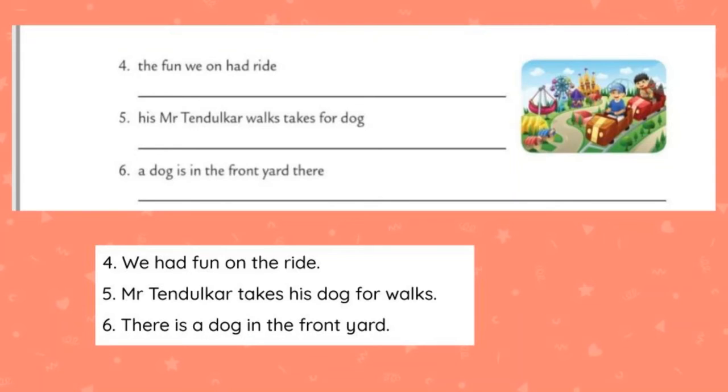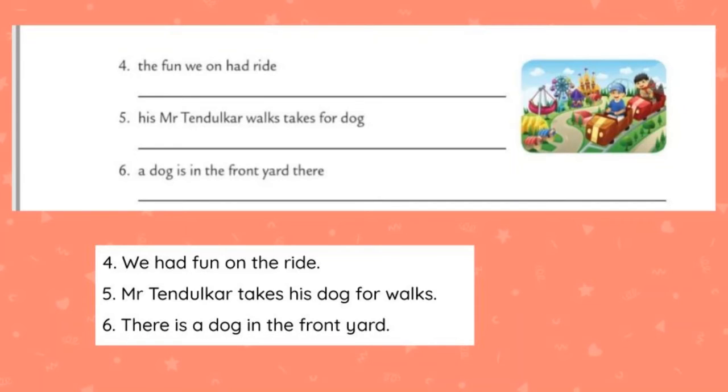Okay. Next we have to write the verb, had fun. We had fun on the ride. Okay, at the end of the sentence you have to put a full stop, because it is a normal sentence, it is telling information, so that's why we are putting a full stop at the end of the statement. If it is a question, at the end of the statement you should put a question mark.